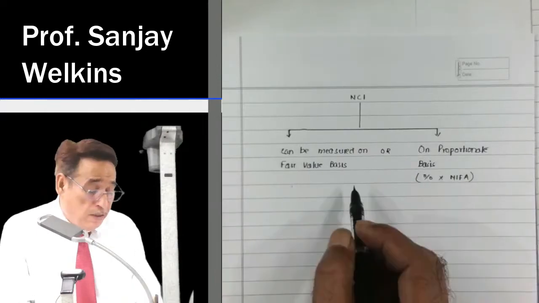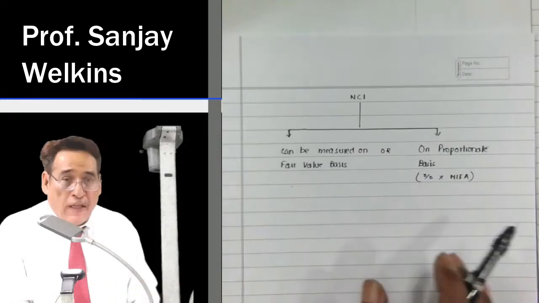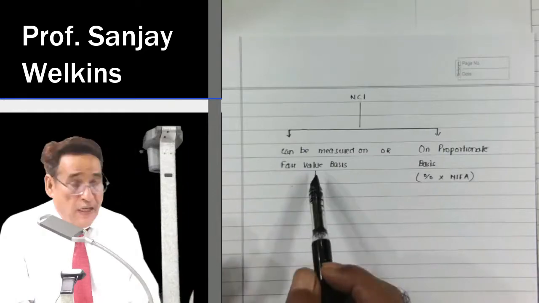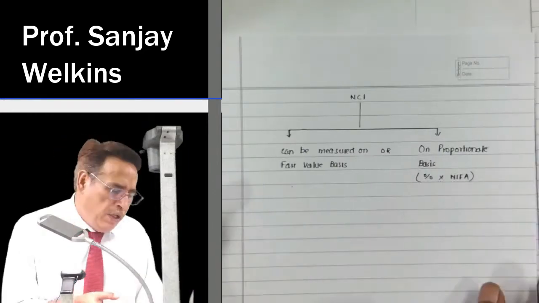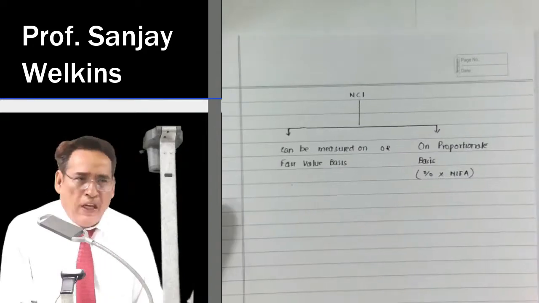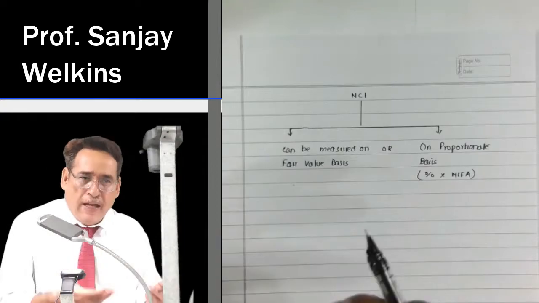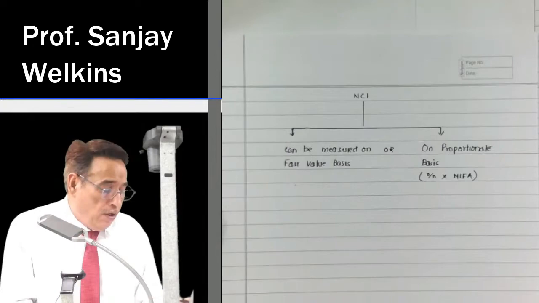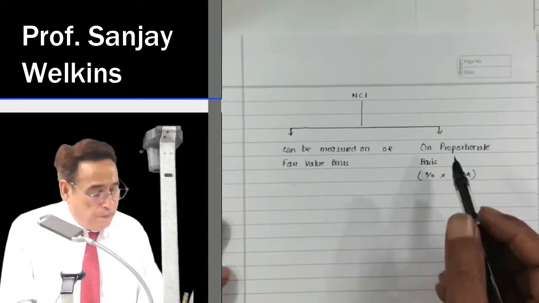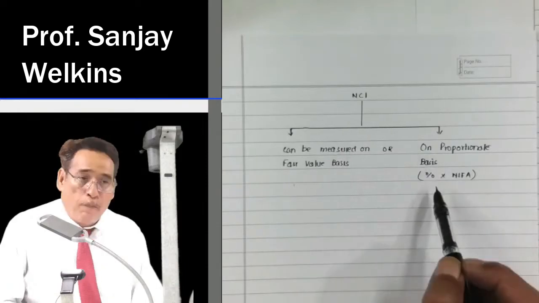And remember, this is a choice. Ind AS gives a right to the acquirer whether they want to measure NCI at fair value or on proportionate basis. 99.99% of questions will never tell you, so it is your choice. Indirectly it means, because you have to do the accounting in the books of the acquirer, 99.99% of the time we will adopt this approach only, to compute NCI on proportionate basis.